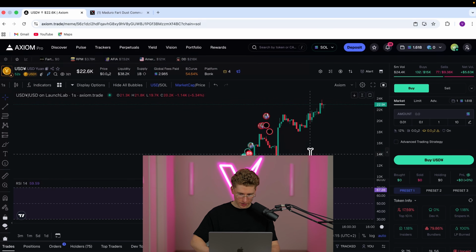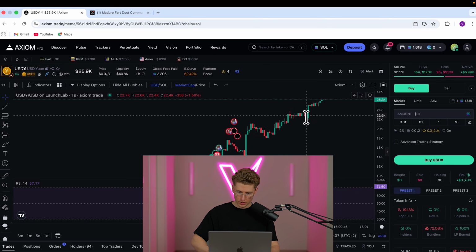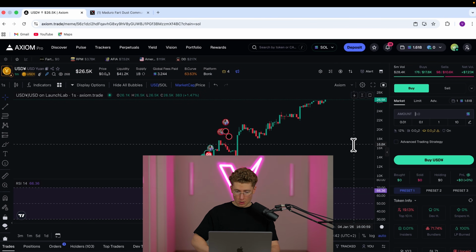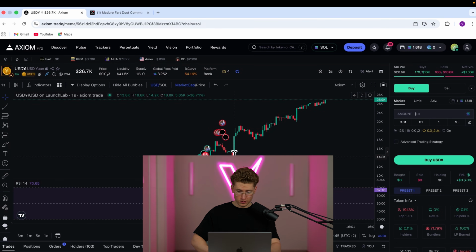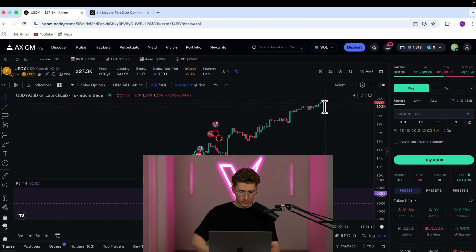Okay, the coin is performing. I missed my entry position. I'm not gonna enter here because I'll be chasing. It would be extremely risky. And the 72% bundlers are scaring me away. However, if I entered where I saw the coin, it was at around 14k. It's already like a solid 2x. Just keep that in mind.